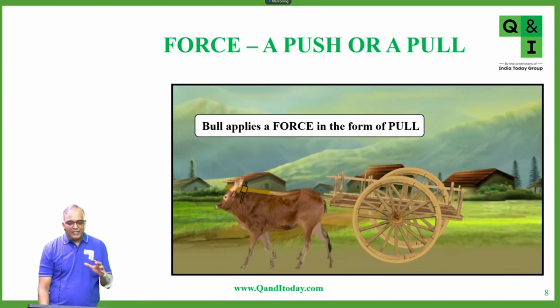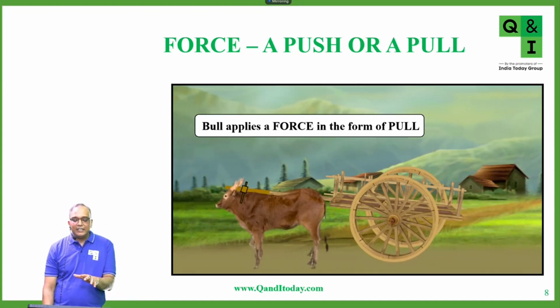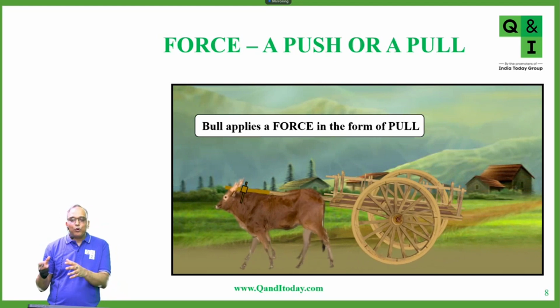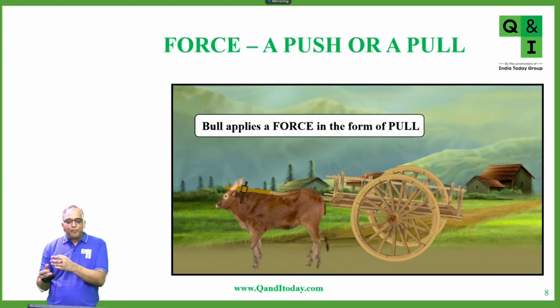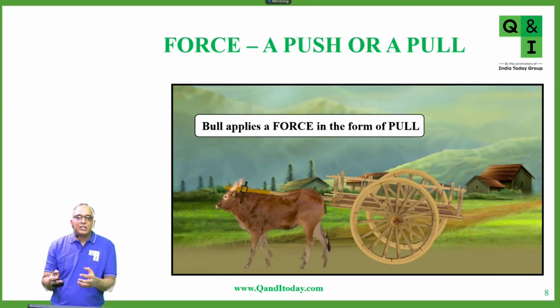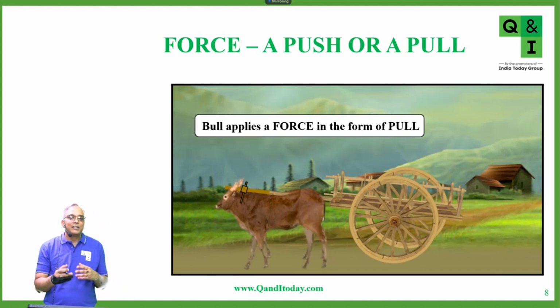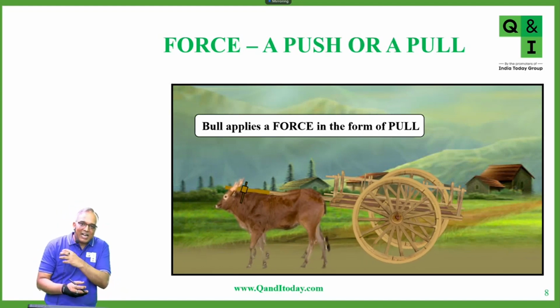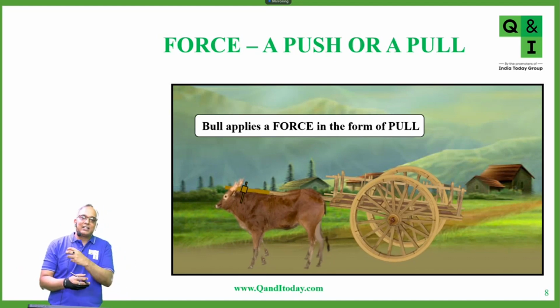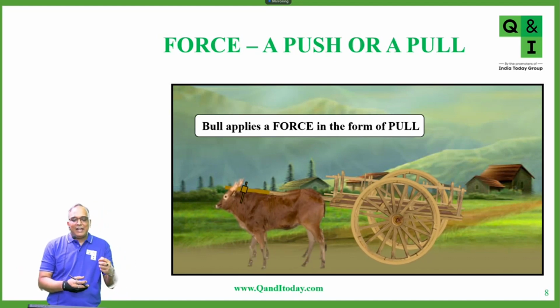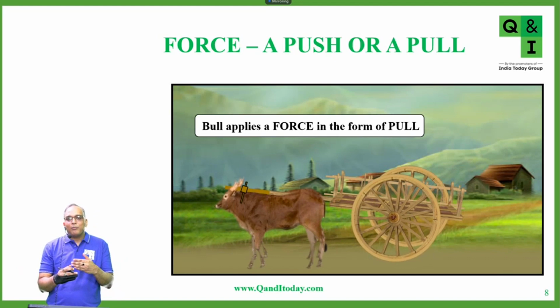Similarly, in this case, a bull applies a force on the cart to pull it so that it moves. If the bull was stationary, the cart would have been stationary. Now if the bull starts moving, it will start pulling the cart towards itself, and this again is a form of force.